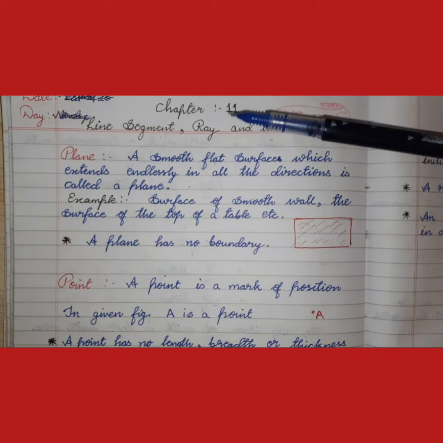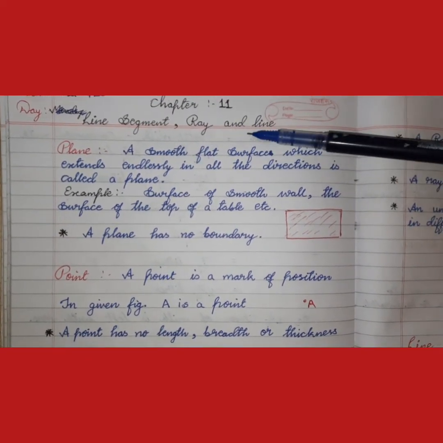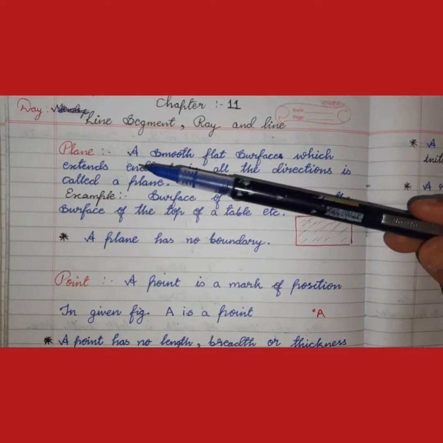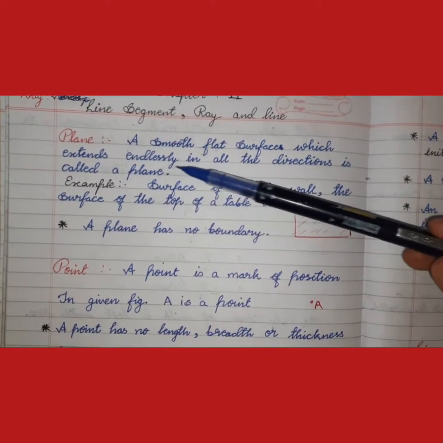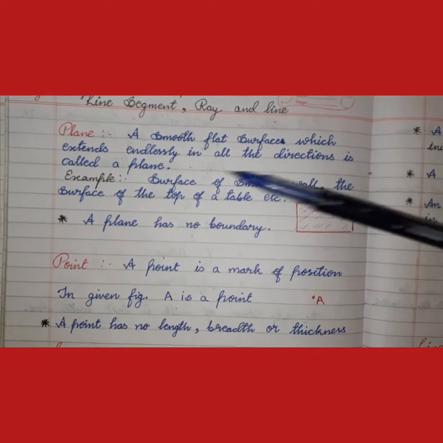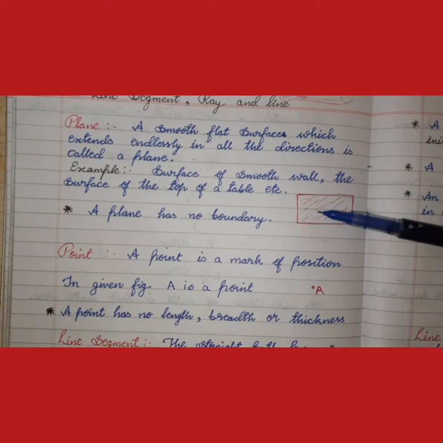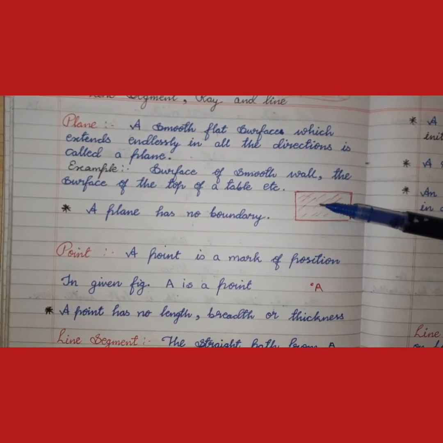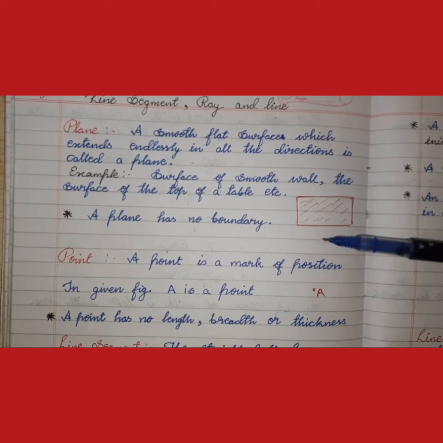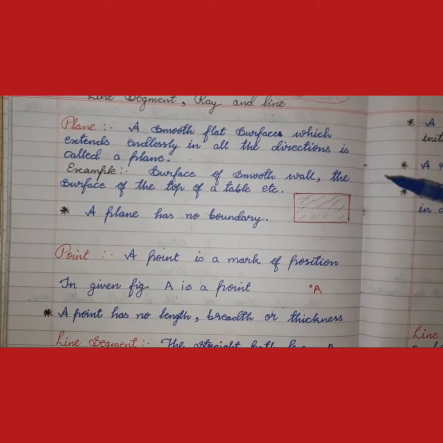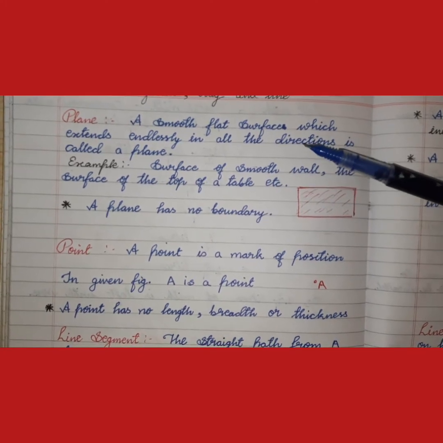Good evening, dear students. Today we are starting chapter 11: line segment, ray and line. First one is plane. A smooth flat surface which extends endlessly in all directions is called a plane. In the above, in the down, in the left, in the right. So in any direction we have to extend this plane.